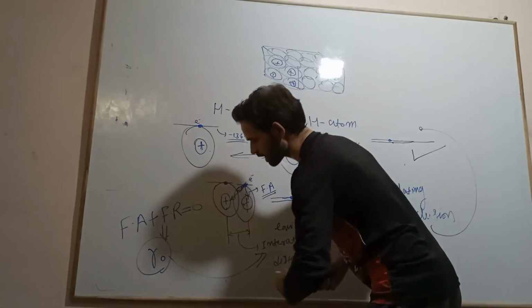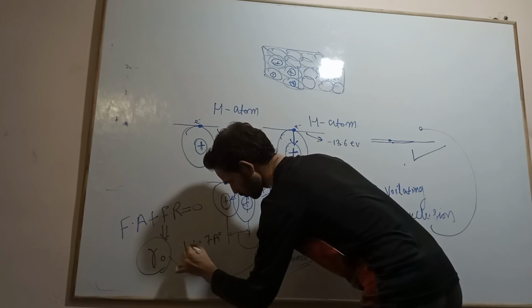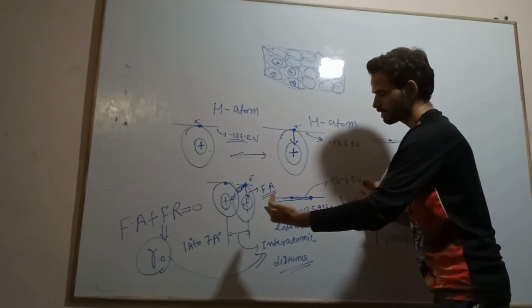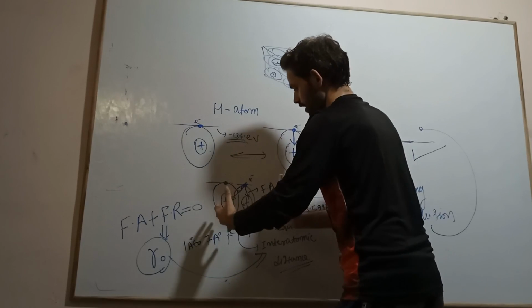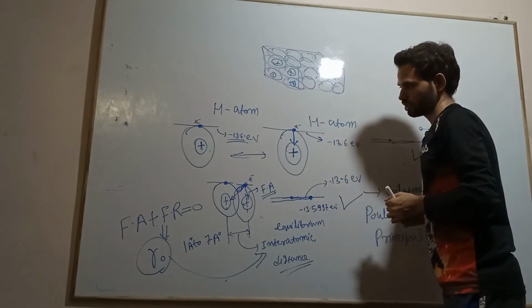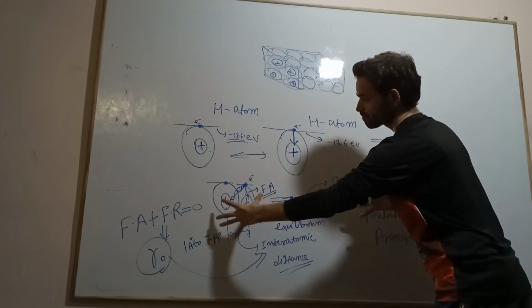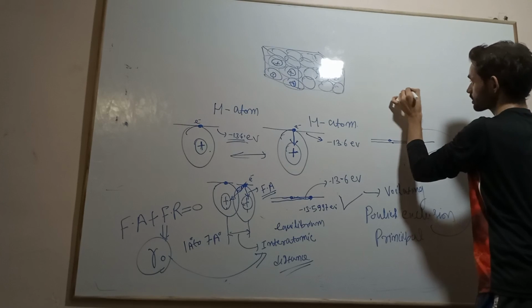This distance may lie between 1 angstrom to 7 angstrom. This is the formation of solid. In this way you can form the solid. So many atoms will come closer to each other. Now what happened? All these